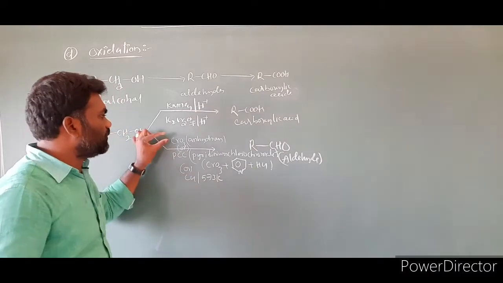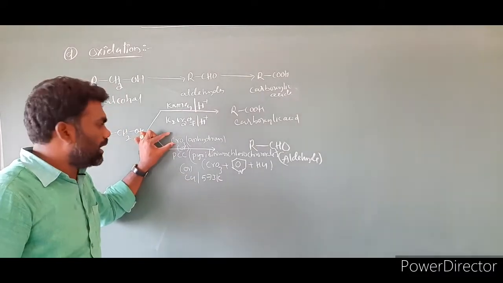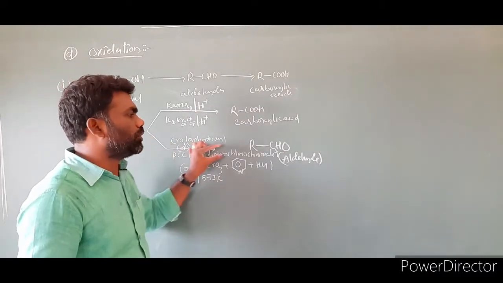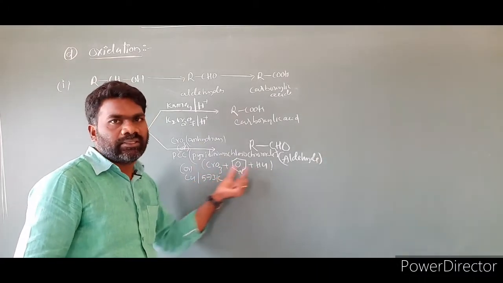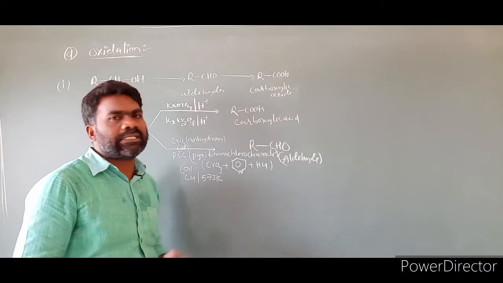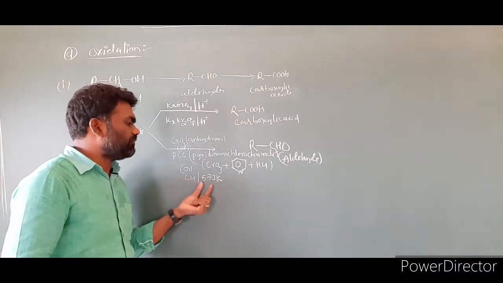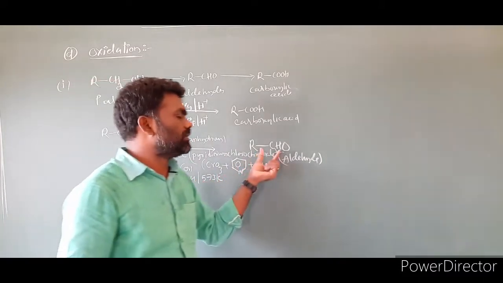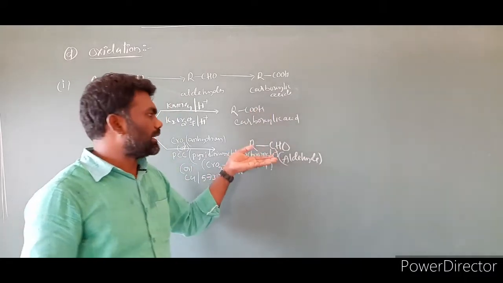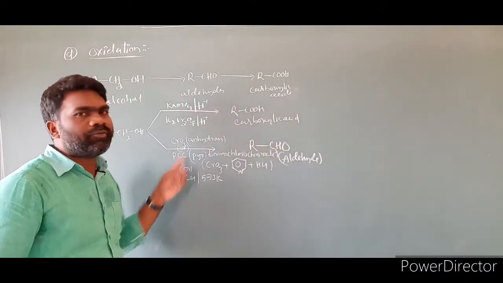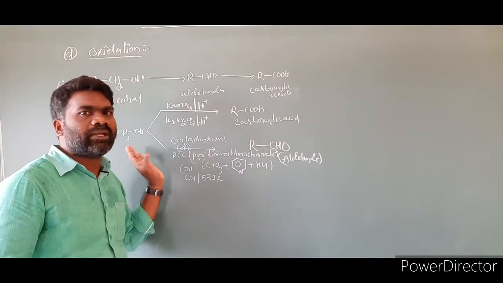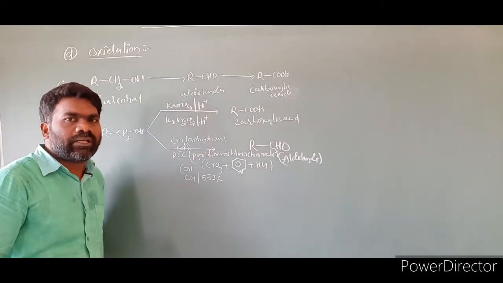Apart from it, if you use CrO3 in anhydrous form, or you can use PCC, pyridinium chlorochromate, which is a mixture of CrO3, pyridine and hydrochloric acid, the product is aldehyde. Otherwise, you can use copper at 573 Kelvin. In this case also, aldehyde. So whether the product is aldehyde or carboxylic acid depends upon the type of reagent used in the oxidation of primary alcohol. This is the primary alcohol case.